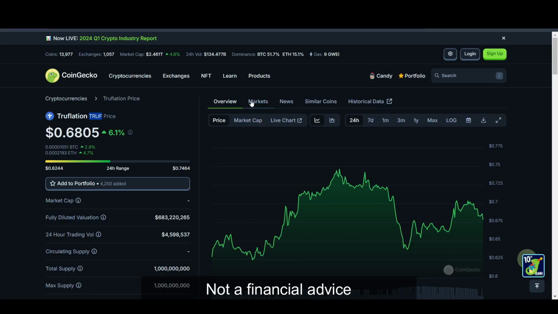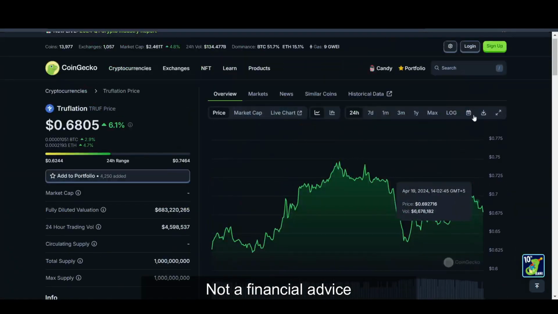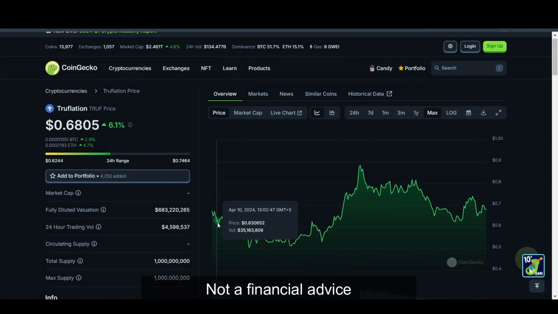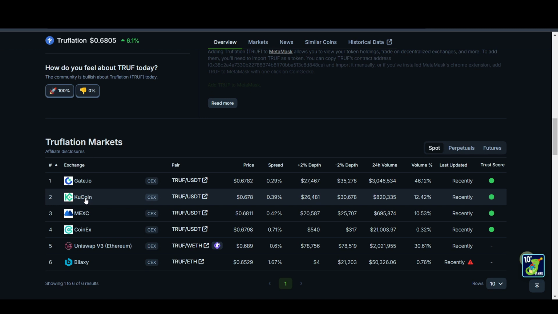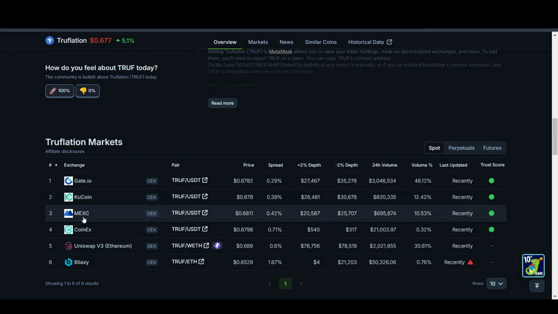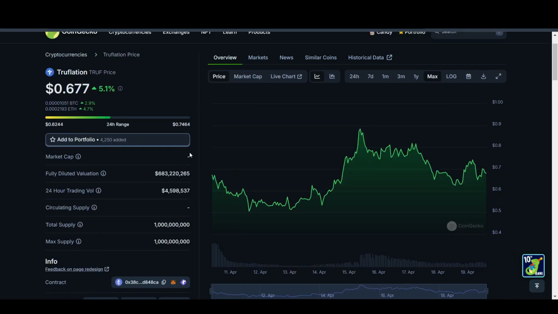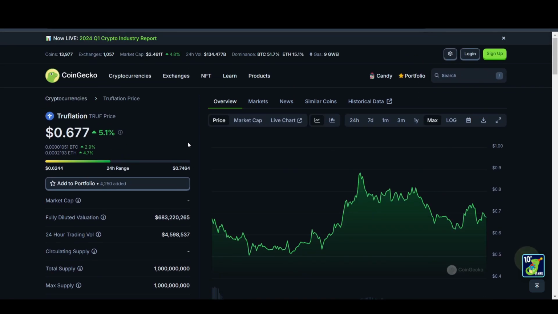Although the coin just launched, if you look here, it launched on 10th April, and as of now it's only available on Gate.io, KuCoin, MEXC and CoinEx. So although it's not available on any of the big exchanges, I think there is a very high possibility that it could find its way towards Coinbase, and I think that could pump this coin very well. So that is why I thought I should cover this coin.